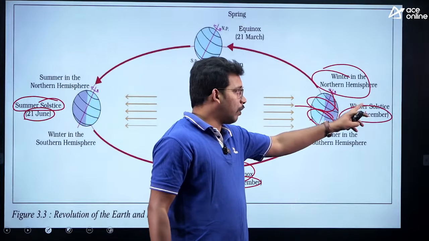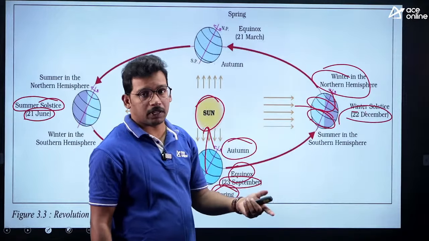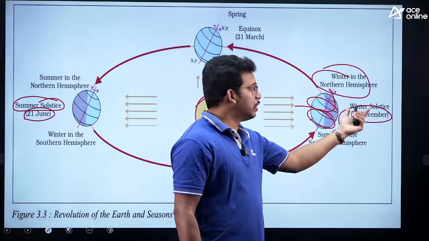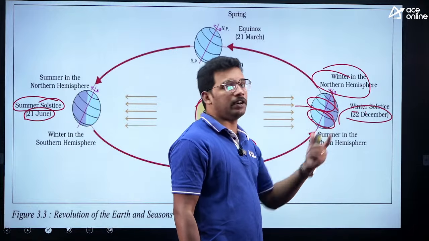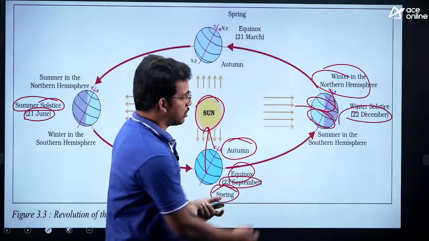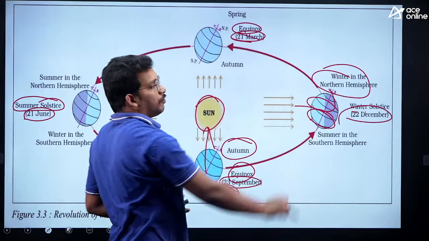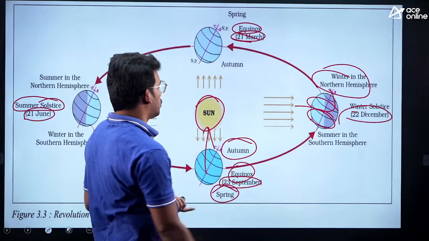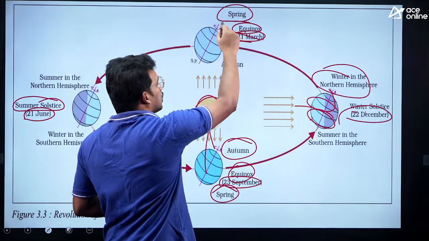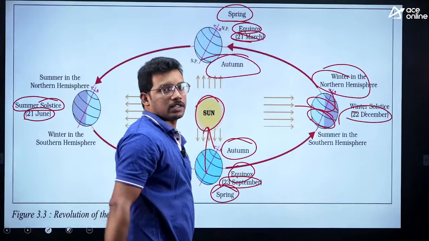So whatever the season northern hemisphere experiences, the same is named here. So as northern hemisphere is experiencing winter, it is called a winter solstice. Again after 3 more months, on 21st March, we face equinox, no tilt impact. So spring in the northern hemisphere, autumn in the southern hemisphere.